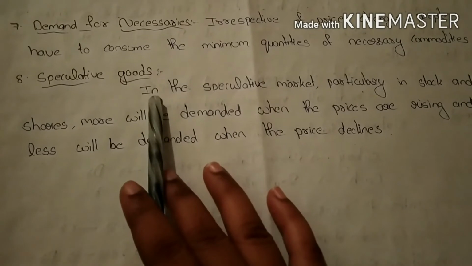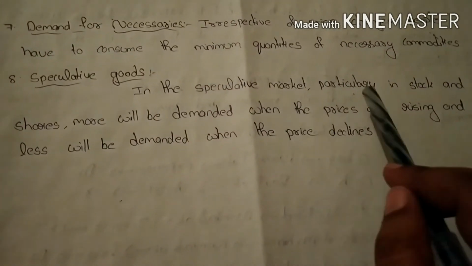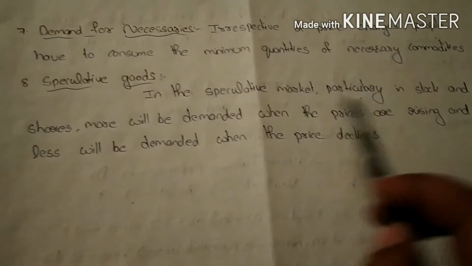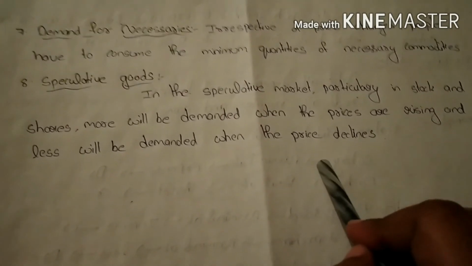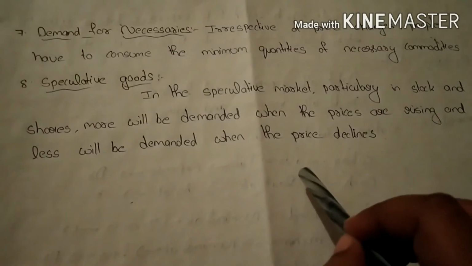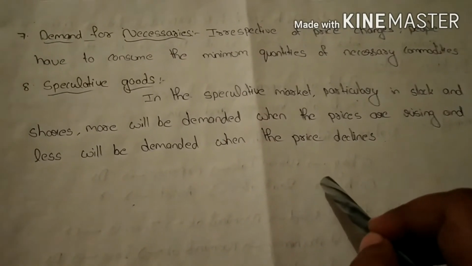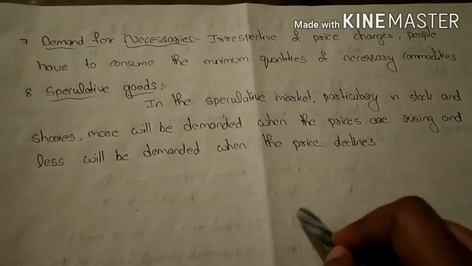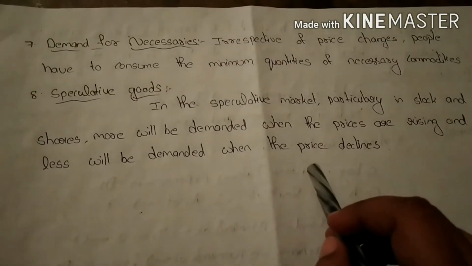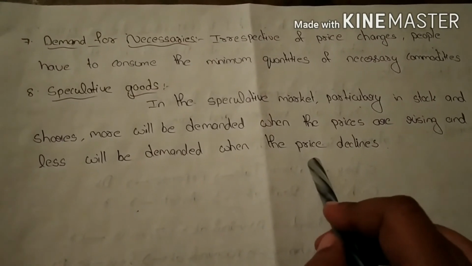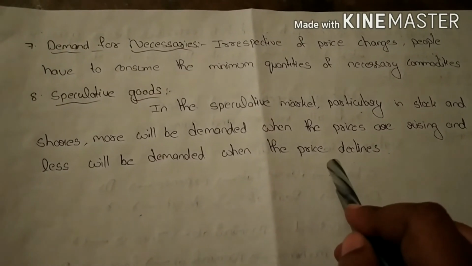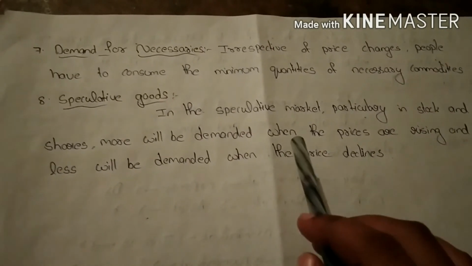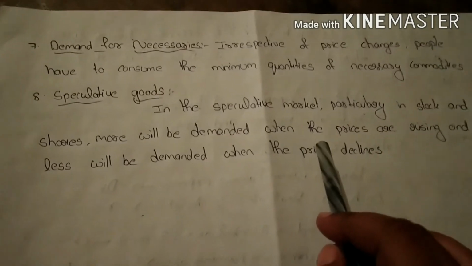Next, speculative goods. In the speculative market, particularly in stocks and shares, more will be demanded when the prices are rising and less will be demanded when the price declines. If stock value is high, the demand is high. If share value is low, the demand is low. Because people purchase when the stock price is high to increase the share value. If the share value decreases, the demand will also decrease. So this is also an exception to the law of demand. This type of goods is also not included in the law of demand.